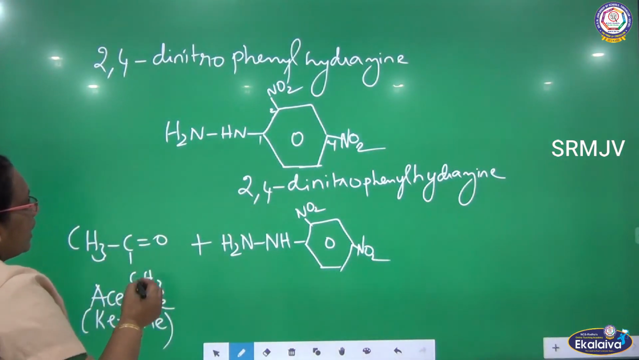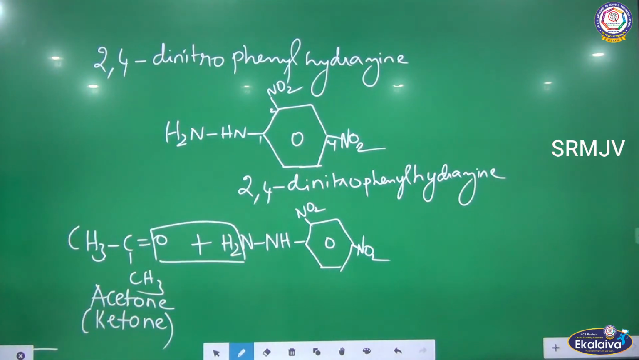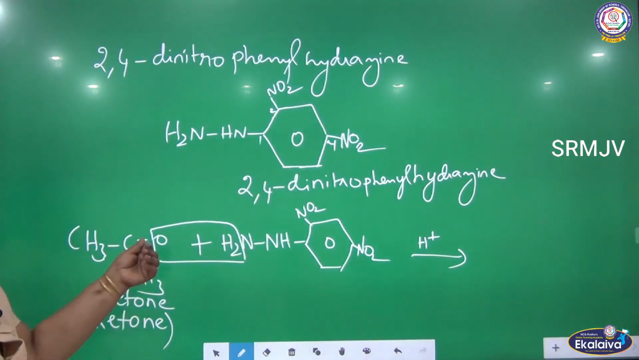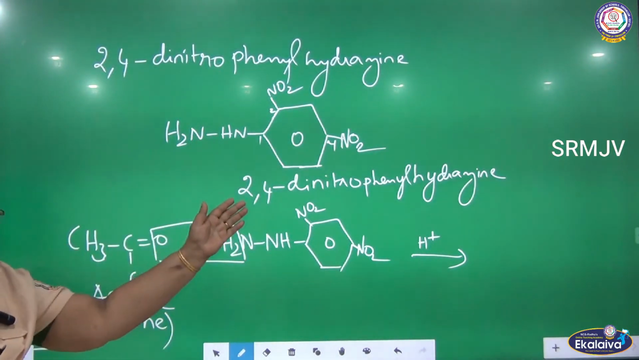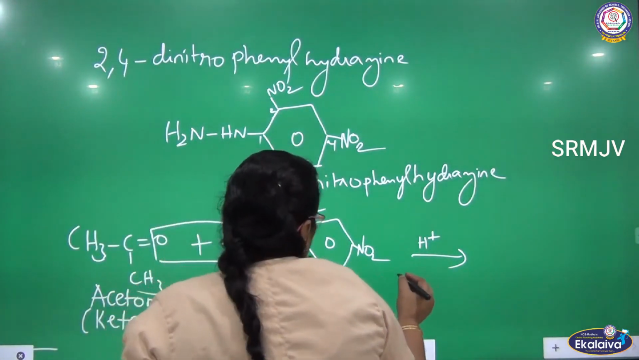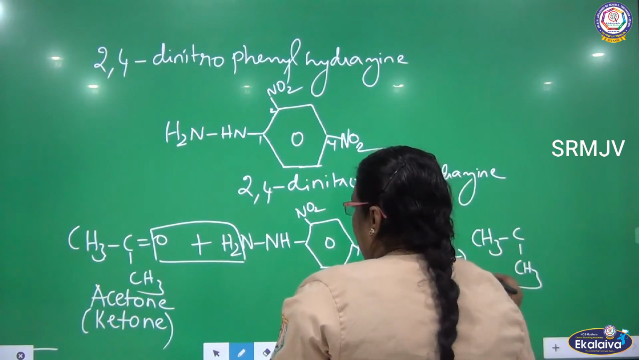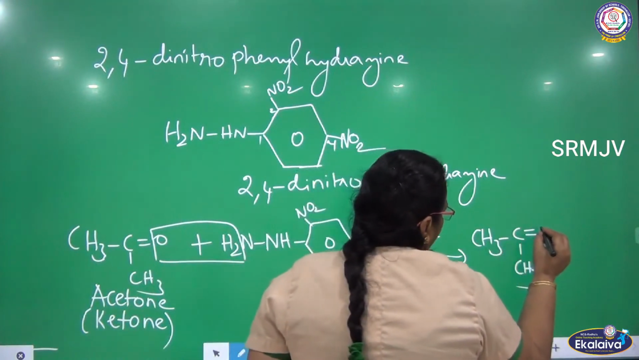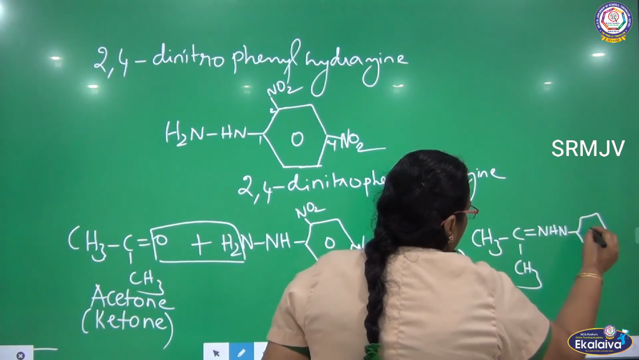Listen here, oxygen from here and hydrogen from here will be removed as water. It is a condensation reaction. In the presence of a catalyst, oxygen from the ketone and hydrogen H2 from 2,4 dinitrophenylhydrazine is removed as water. Let me write the remaining product. CH3, C, CH3, double bond, NNH, again the benzene ring will be there.